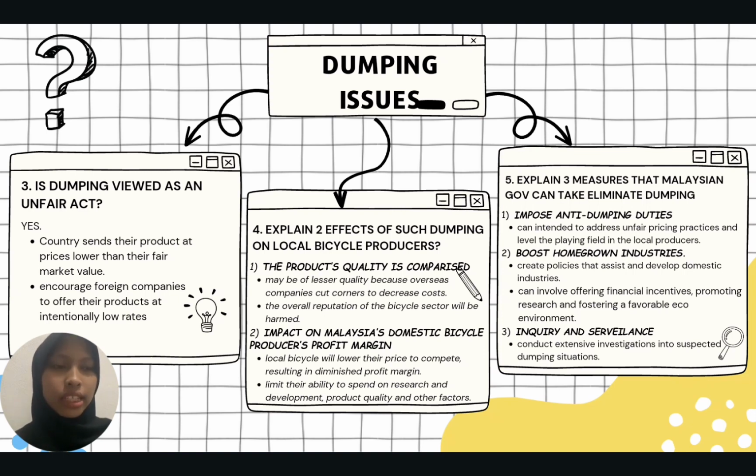The government can create the policy that assists or develops the domestic industry. The government can also offer financial incentive, promote research and foster the economic environment for local business. Lastly, the government can conduct inquiry and surveillance. The government can conduct extensive investigation into suspected dumping situation.